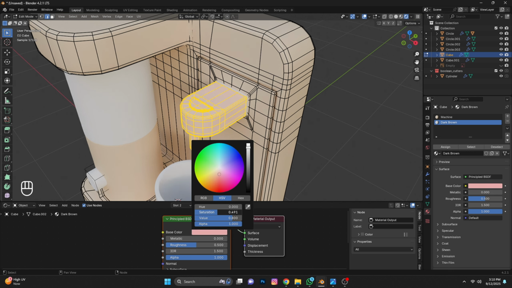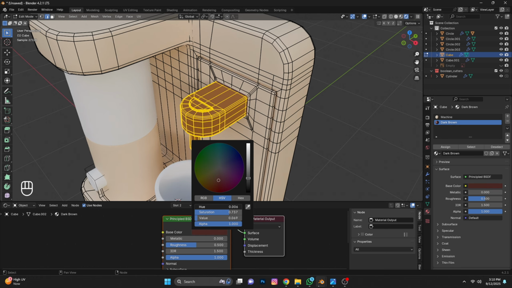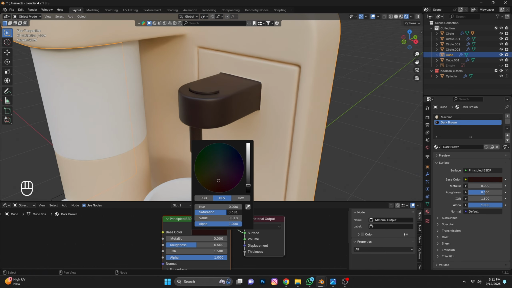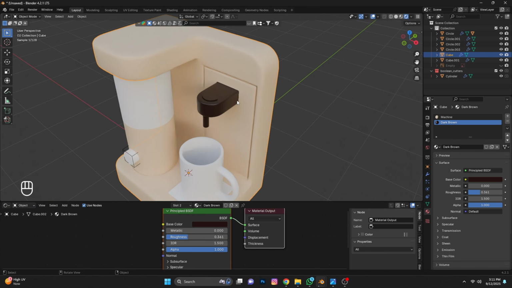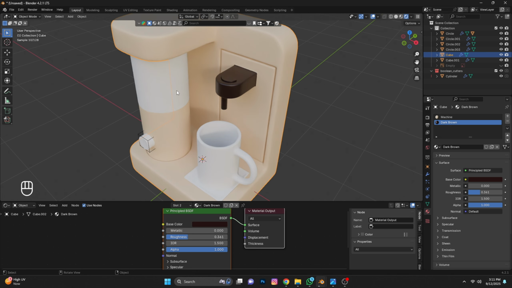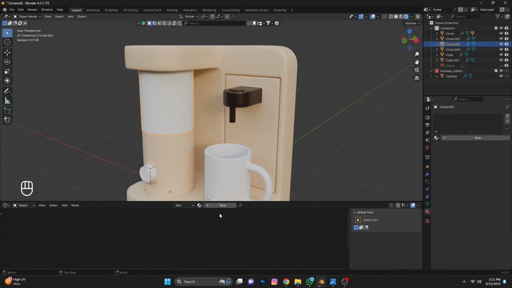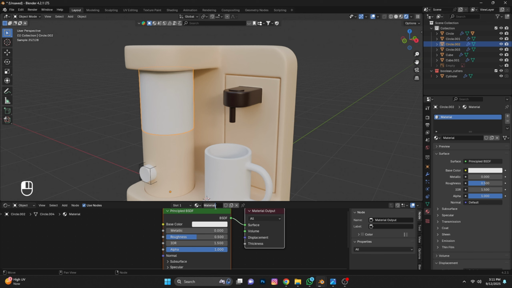Now set the material. Okay, perfect. Select this, click on New, name it glass.